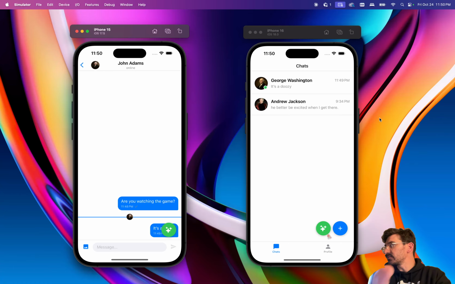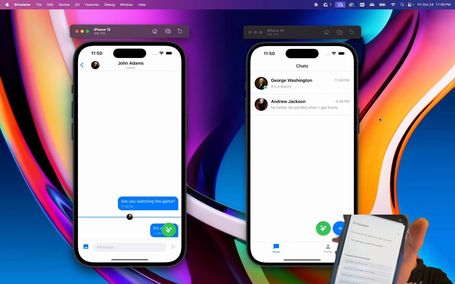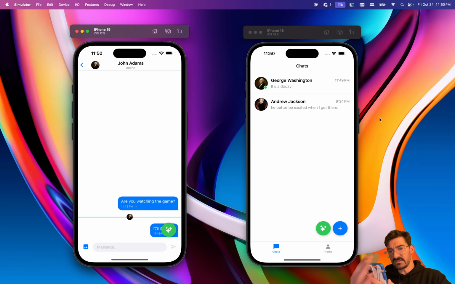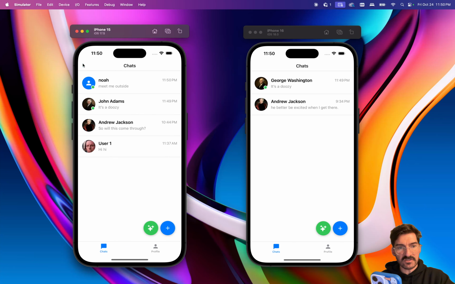I'll see if I can give you some kind of a look at it here. All right, so we've just passed this to the AI assistant. We should get our clarification next. And indeed, we're going to send this along to George Washington. And over here on George on the left, we get a success message on the phone here. Here we are: meet me outside.